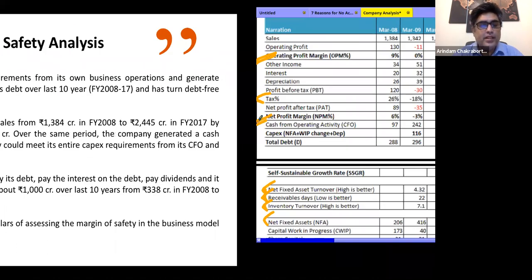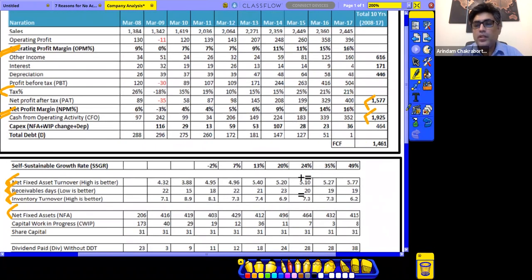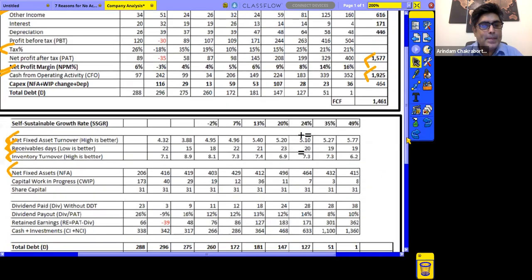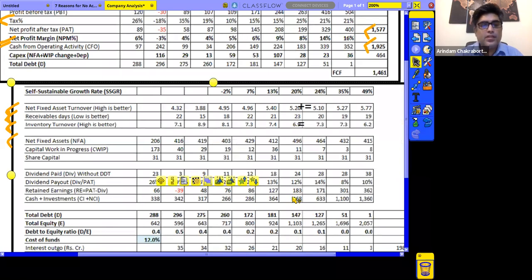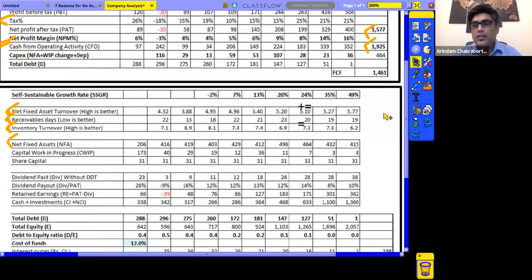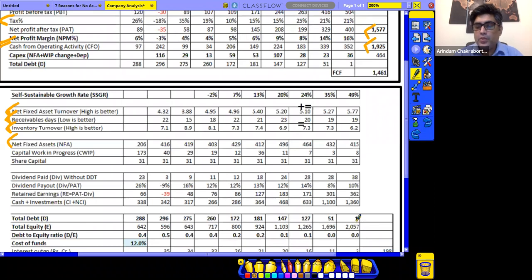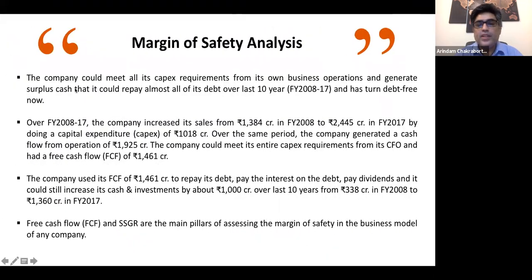If we go below, the debt has slowly decreased and has almost reached a level of one, meaning it has gone into a no debt situation, right? So this is what it's trying to say over here. The company could meet all its capex requirements from its own business operations and generate surplus cash, right?